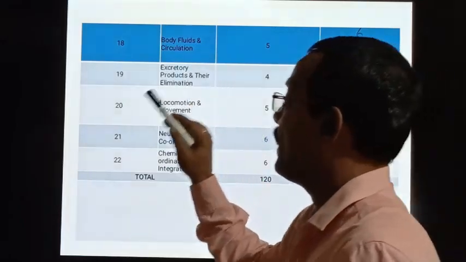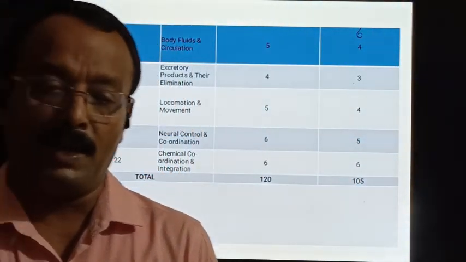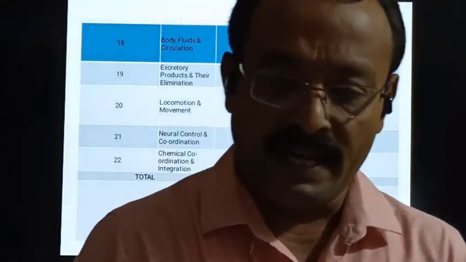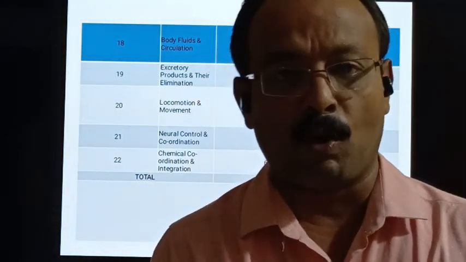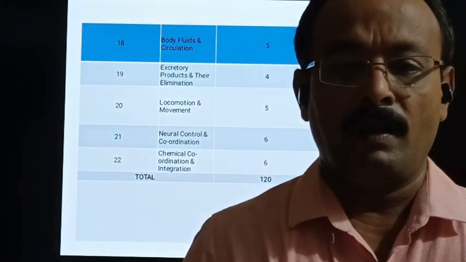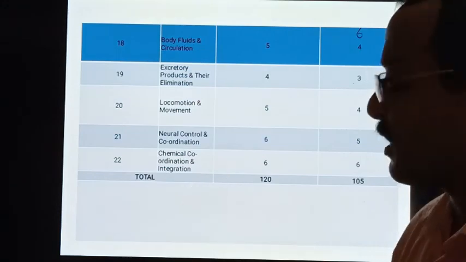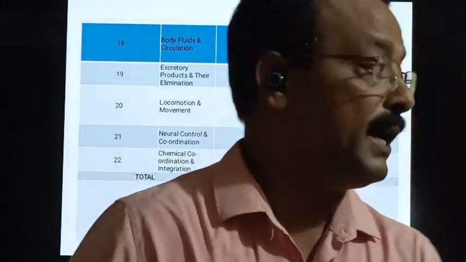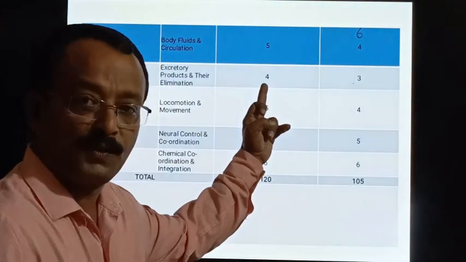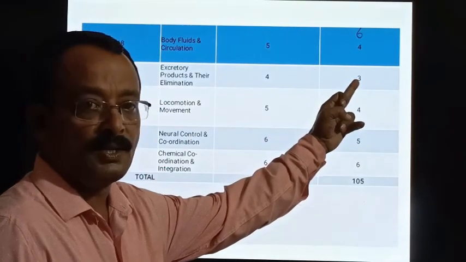The next chapter is excretory products and their elimination. After digestion and absorption, various excretory products are produced in our body. How these excretory products are produced and how they get eliminated. The number of teaching hours is 4 and the allotted marks is 3.